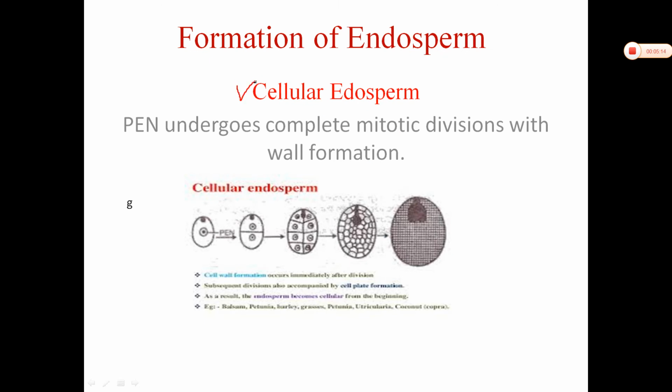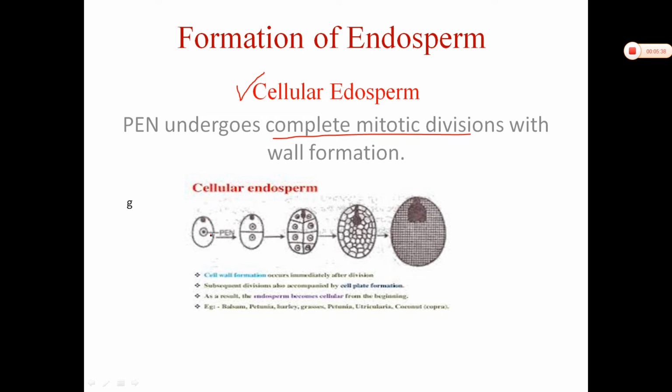Now here in cellular endosperm, there is a slight difference. In cellular endosperm, the primary endospermic nucleus undergoes complete mitotic division. Now, what is complete mitotic division? At a time, the nucleus and the cytoplasm get divided and the cell wall is formed at the same time.